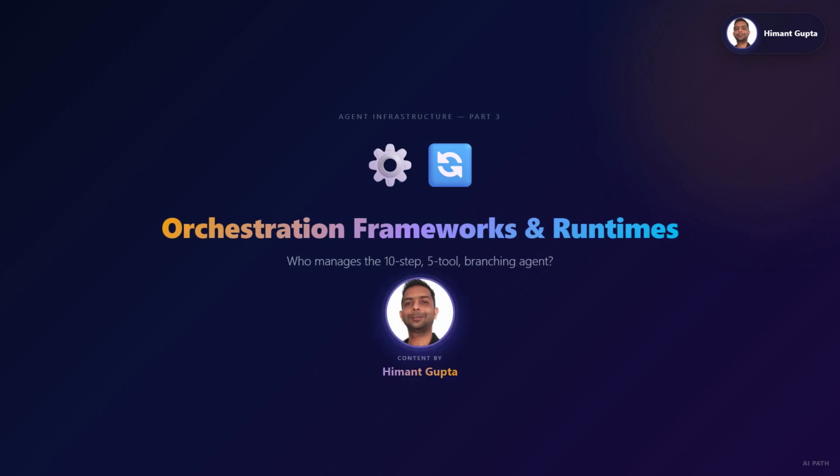Agent Infrastructure, Part 3. We've covered where agents run and what tools to pick. Now the big one, orchestration. When your agent has 10 steps, 5 tools, branching paths, and retries, who manages all of that? Orchestration frameworks. Let's get into it.